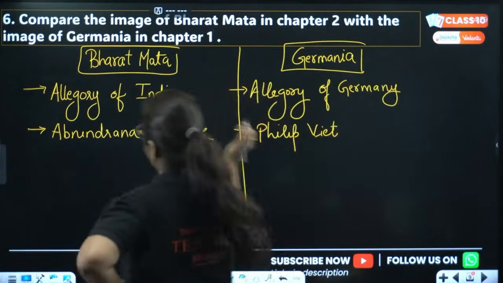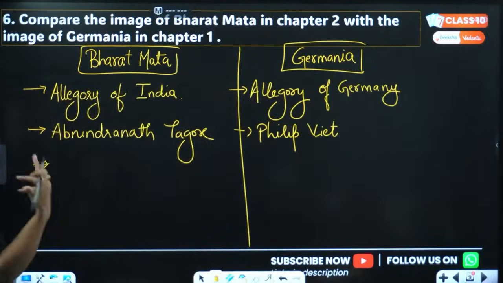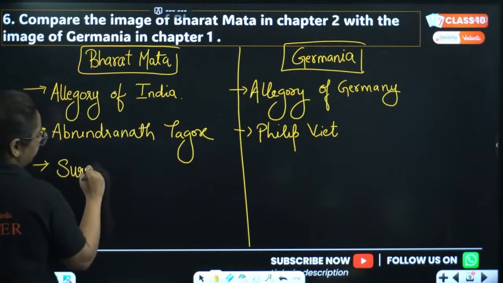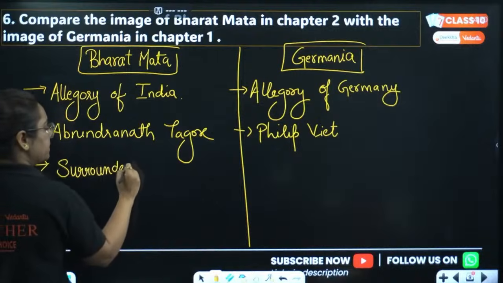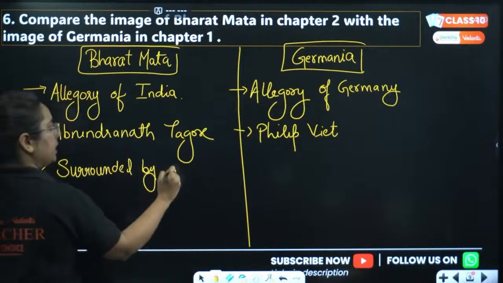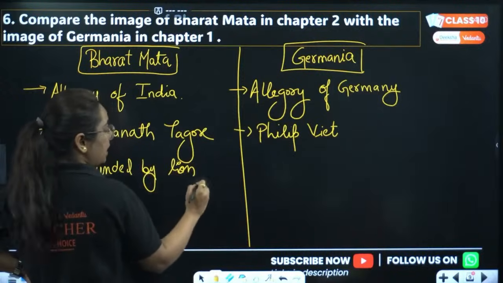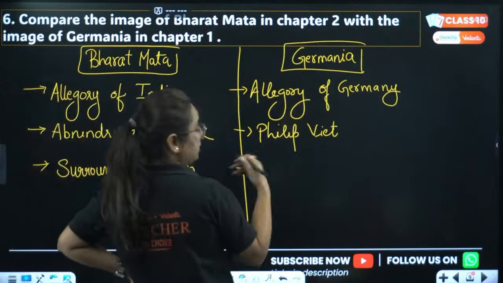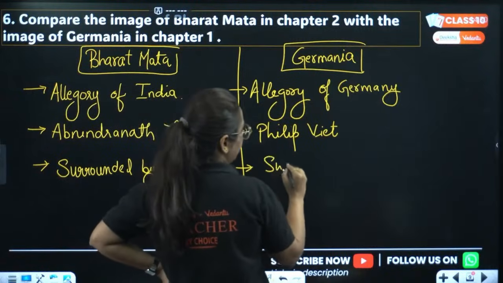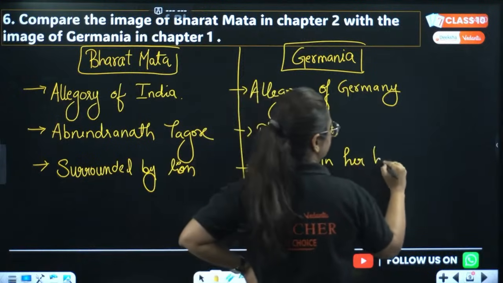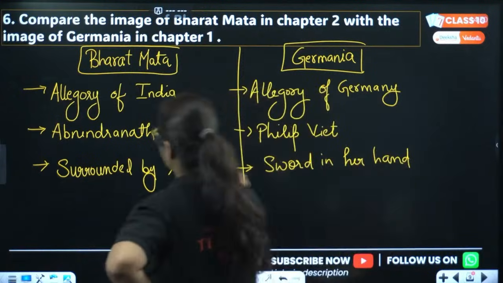If we talk about this picture of Bharat Mata particularly, it is surrounded by a line. And if we talk about Germania picture particularly, she has a sword in her hand.